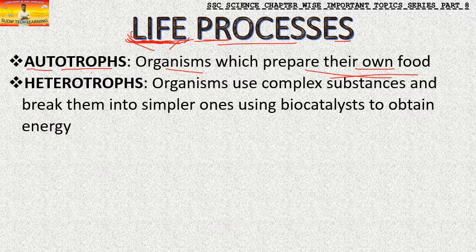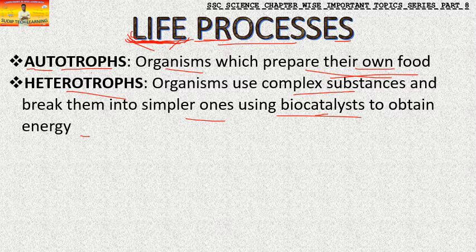Just the opposite of that are the heterotrophs. The best example is human beings. We use complex substances and break them into simpler ones using biocatalysts to obtain energy. These are big words, complex substances, biocatalyst, but it's very simple to understand. This is the perfect definition that we have to write for the exam.